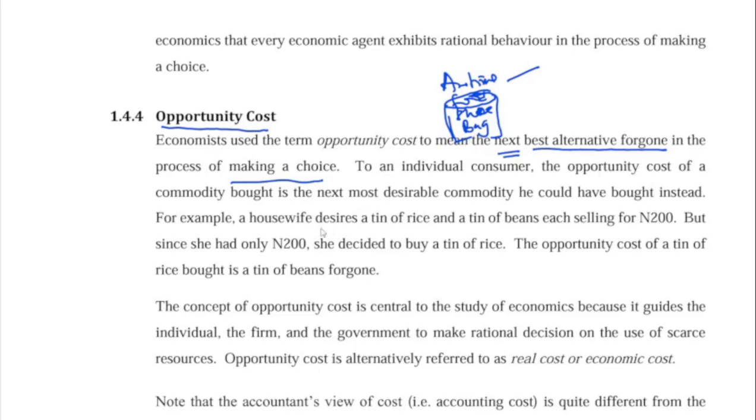So, for example, a housewife desires a tin of rice and a tin of beans, each selling for 200 naira, because you have two things now. But since she had only 200 naira, she decided to buy a tin of rice. So the opportunity cost of a tin of rice bought is a tin of beans forgone. Are you getting my point? It's a tin of beans what? Forgone. Now, there are some things that we need to note.